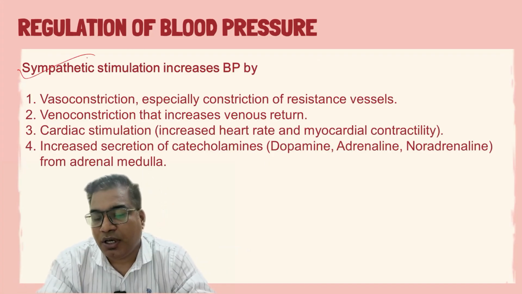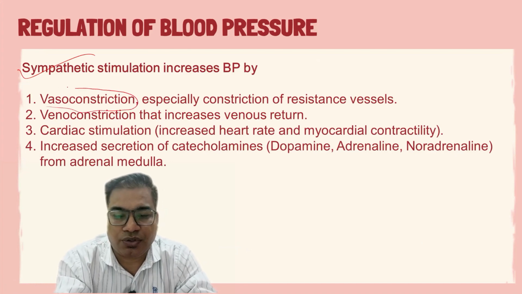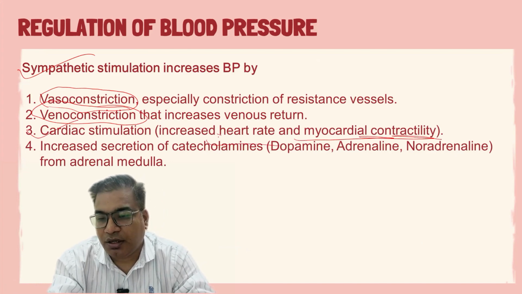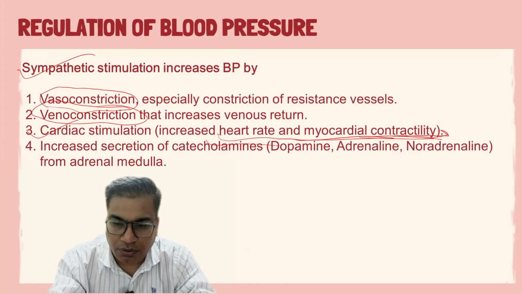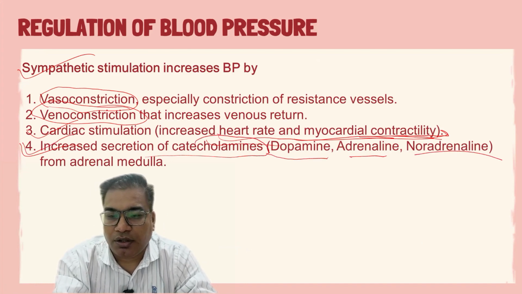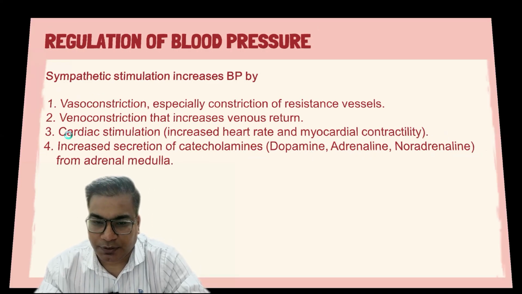Sympathetic stimulation increases blood pressure through these mechanisms. The important one is vasoconstriction. The second one is venoconstriction. Cardiac stimulation increases heart rate and myocardial contractility, which finally results in an increase in cardiac output. If there is an increased secretion of catecholamines, mainly dopamine, adrenaline, and noradrenaline, they cause an increase in blood pressure.